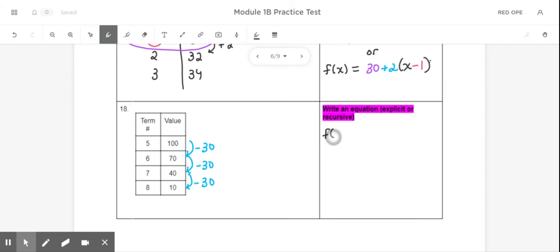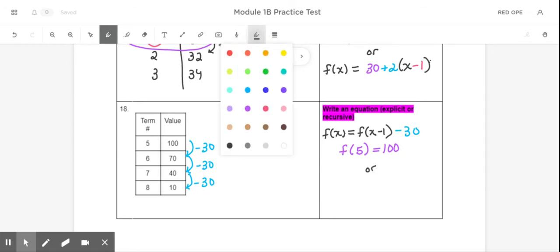So I would have f of x equals f of x minus 1, and then my pattern, and my pattern in this problem is -30. And then I need my starting value, which would be f of 5 equals 100. So if you want to write the recursive equation, that's the way we would do it.